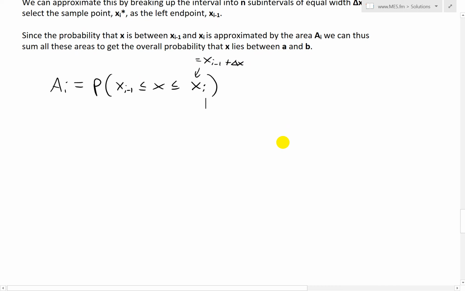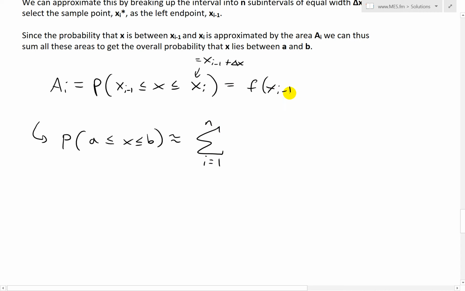So what we get here is the probability that a is less than or equal to x, which is less than or equal to b, roughly equals the sum from i equals 1 up to n sub-intervals of f of xi minus 1 times delta x. So again, we're going to sum all these up.